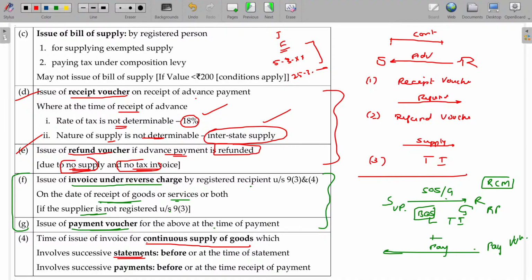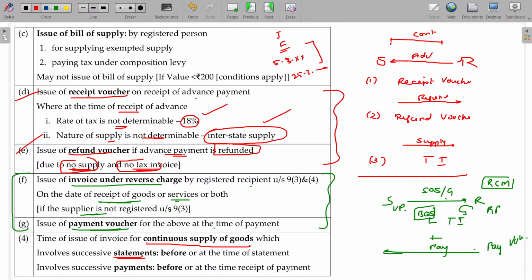Within that date, you have to issue the tax invoice. As per the terms of agreement, what is the billing date? If you top up or go for a mobile recharge, month on month, on exactly that same date they will raise the bill. On the 5th, the next month 5th, they will raise the bill, you have to pay. As per the contract, the date will be there, that is called the statement date. So such a statement date is available from the contract.